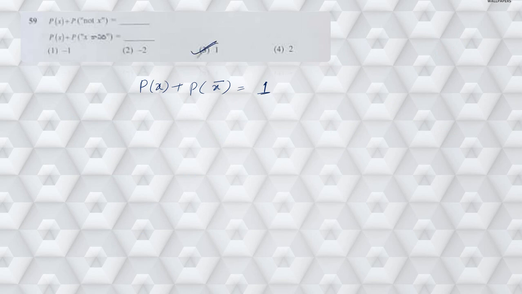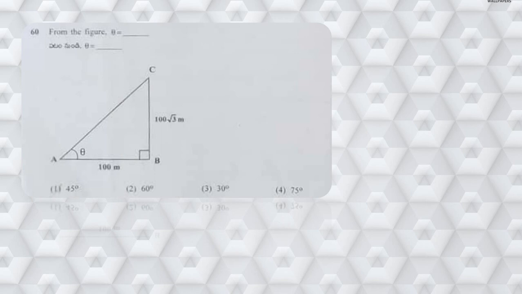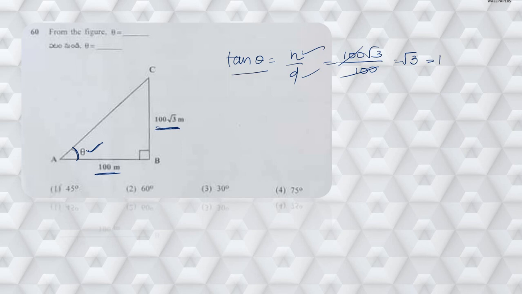Right? Next, going on to question number 60. This is the last question. Since this angle is theta, this is its opposite side and this is the adjacent side, it is asking to find this angle theta, right? We know that tan theta is equal to h by d, where h is height and d is distance. So directly I can write 100 root 3 divided by 100. So 100 gets cancelled, and this value is root 3. So in tan, when will you get root 3? tan 60 degrees. So from this theta is equal to 60 degrees. Right? So hence the answer is option 2.